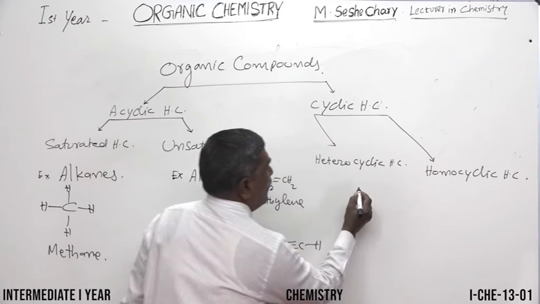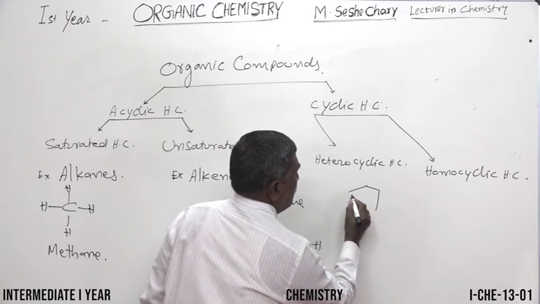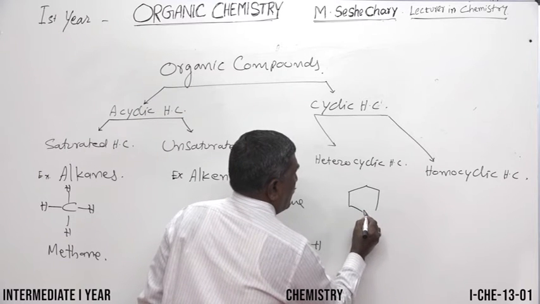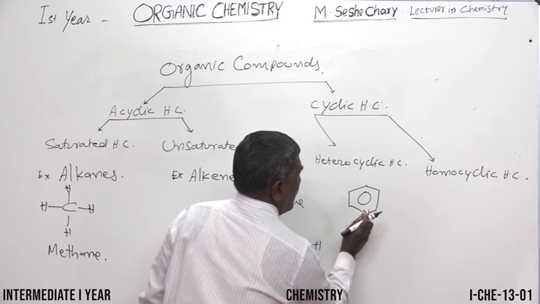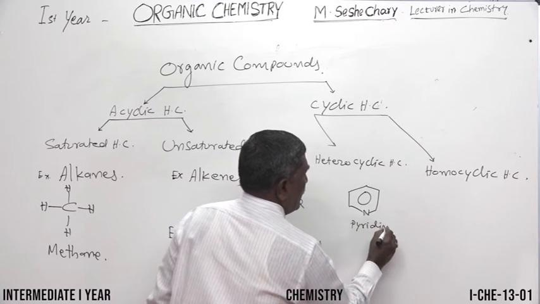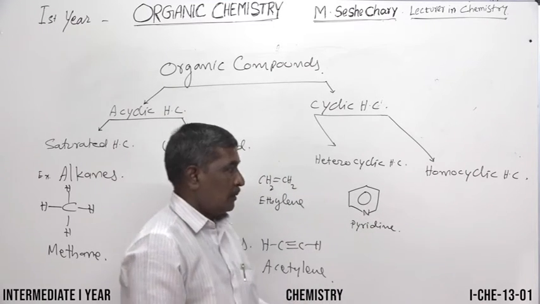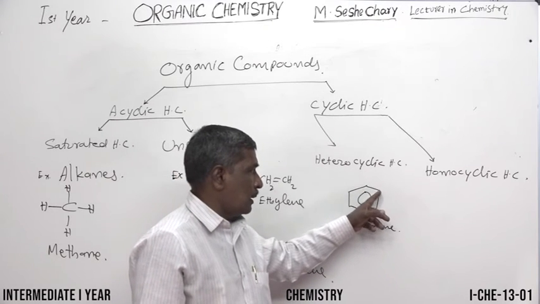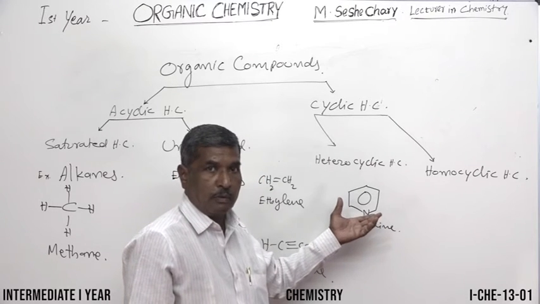So what is an example? Let us take an example. It is pyridine. See that at each corner we have a carbon, carbon, carbon, carbon, carbon, and also hydrogens.